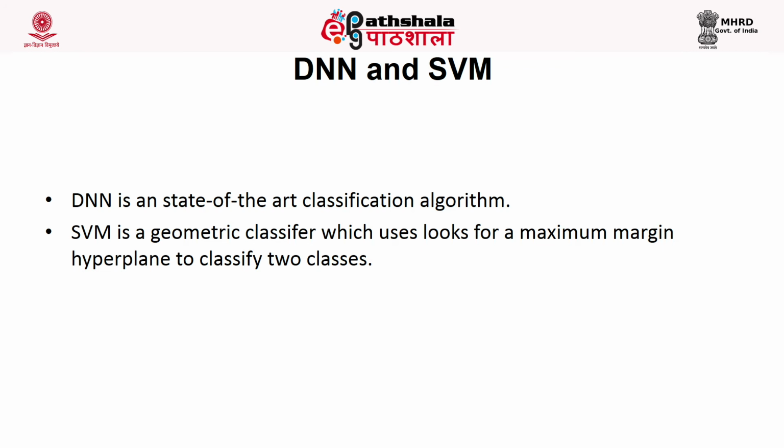Another powerful machine learning technique, which is a binary classifier, is called the support vector machine. The support vector machine is a geometric classifier. It uses a maximum margin hyperplane from the nearest data points of the two classes, and it tries to maximize the gap between those points. It has different kernels which can classify both linearly and non-linearly separable data.